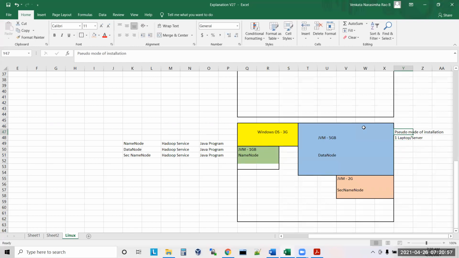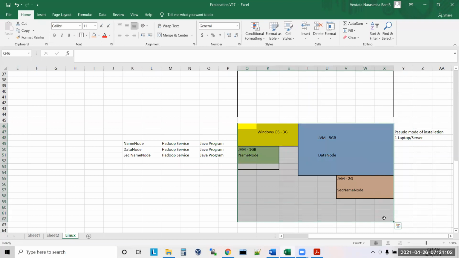Pseudo mode of installation. When I say pseudo mode of installation, you will have only one laptop or one server. Inside that one server, your name node will be running in a separate JVM, data node will be running in a separate JVM, and secondary name node will be running in a separate JVM.